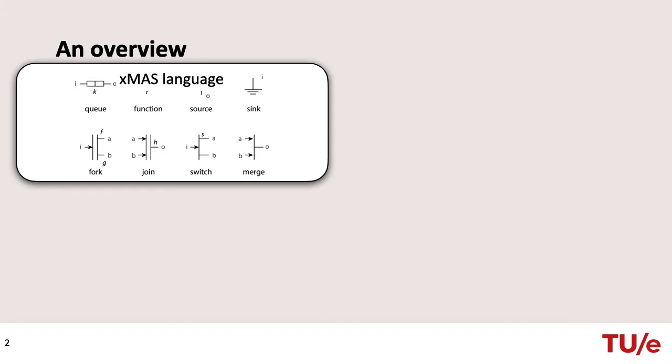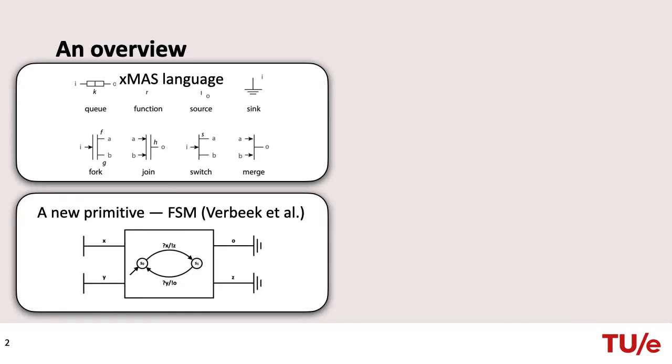XMAS is a graphical language, so one can easily build high-level models by composing primitives. Originally there were 8 core primitives. An important question is whether an XMAS network is live, that is, whether data cannot get stuck in the network. For core XMAS, efficient liveness verification techniques were introduced by Gutmanov and others. Some time ago, Verbeek and others extended XMAS with finite state machines. They also extended liveness verification to support finite state machines.